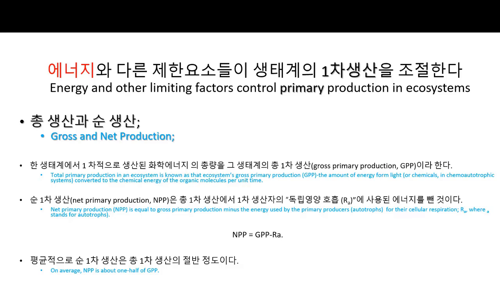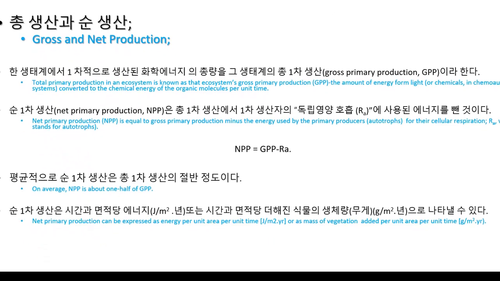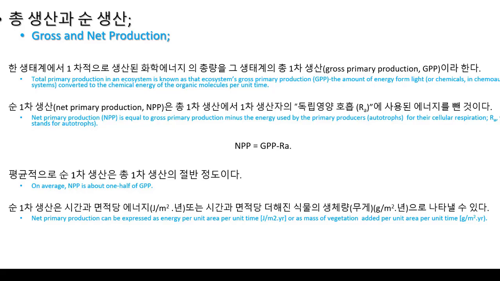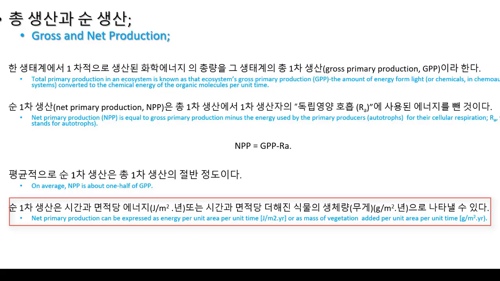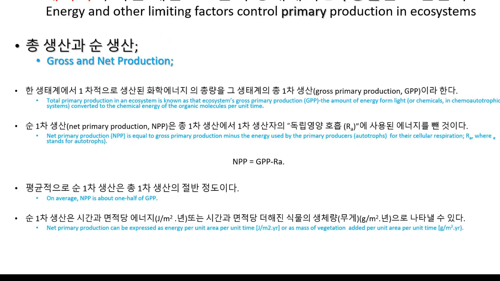Now, the NPP can be calculated using the equation below. In many ecosystems, NPP is about 1/2 of GPP. To ecologists, net primary production is the key measurement because it represents the storage of chemical energy that will be available to consumers in the ecosystem. So net primary production can be expressed as energy per unit area per unit time, or as biomass added to the ecosystem per unit area per unit time.